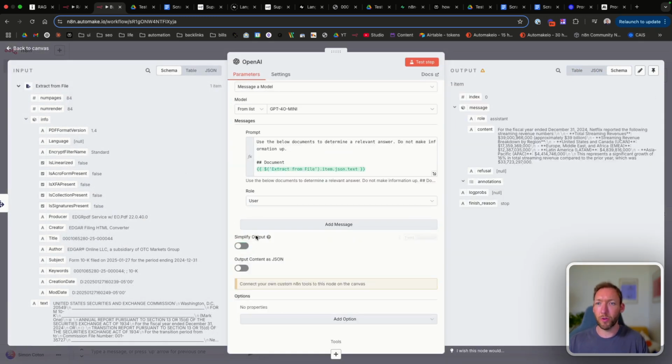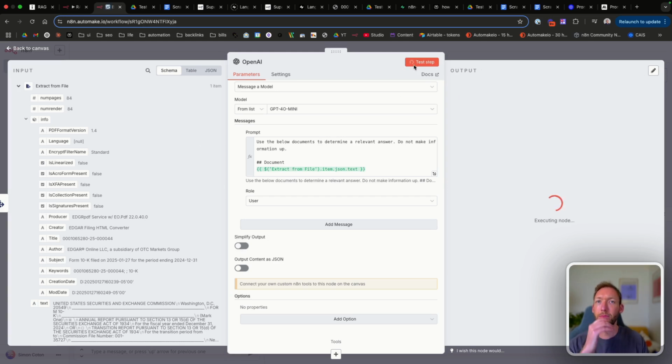Let's go into the logs. And if you just make sure that there's no simplify output here, we'll run that again.